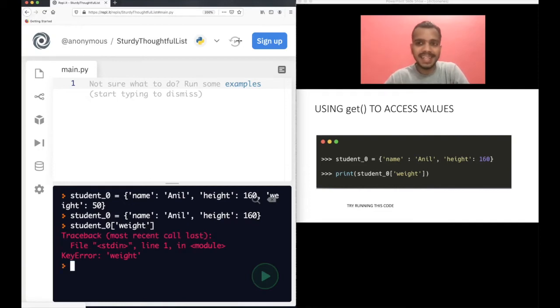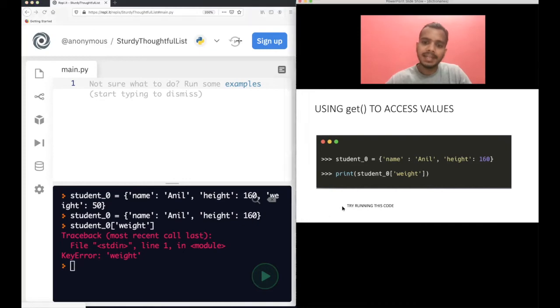You see, you get an error. It's a very common error. Whenever you use a dictionary in Python, there's a high chance that you can get this error, a KeyError: weight. The error is that there is no key defined in the dictionary called weight. That's why it has given you an error. And it's valid, right? Because you are trying to access a key that's not defined. So of course, Python will give you an error.